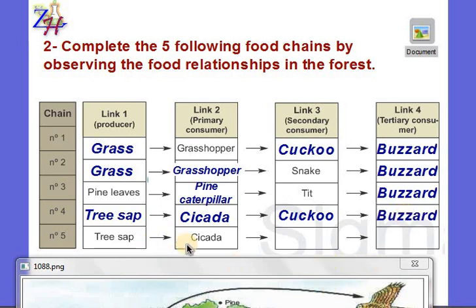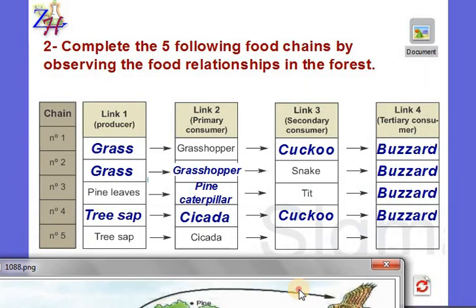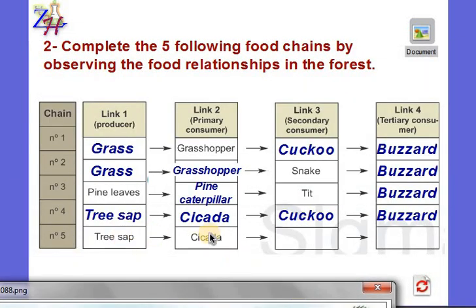Let's see now the final chain. Also, the pine sap is eaten by the cicada. The cicada is also eaten by the tit. So look here, the cicada is eaten by the cuckoo and the tit. There are 2 animals, 2 birds that eat the same insect. Then the tit is eaten by the buzzard. So we'll fill here. Tree sap is eaten by cicada. Cicada is eaten by tit. And finally the tit is eaten by the buzzard.